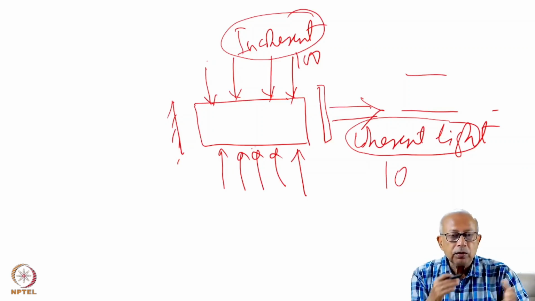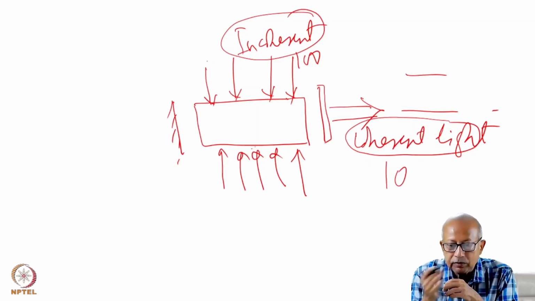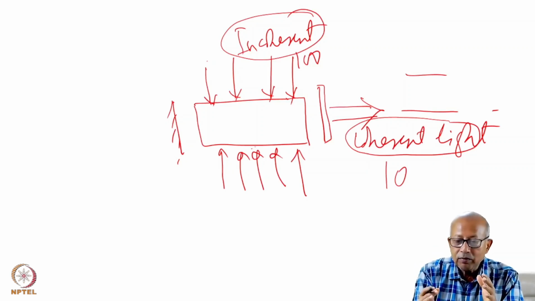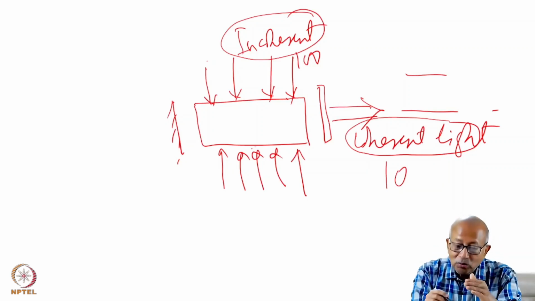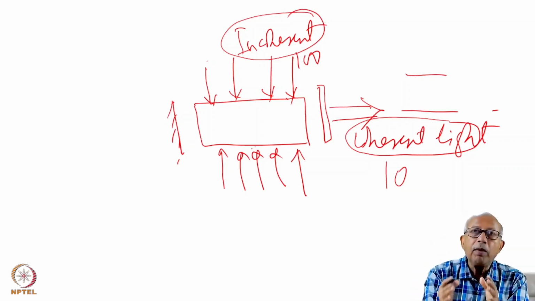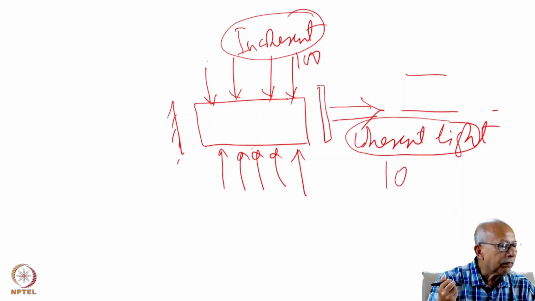I have mentioned some of the applications that lasers have. It is because of that you use incoherent light to pump it to make coherent light. So optical pumping is one way of creating population inversion.